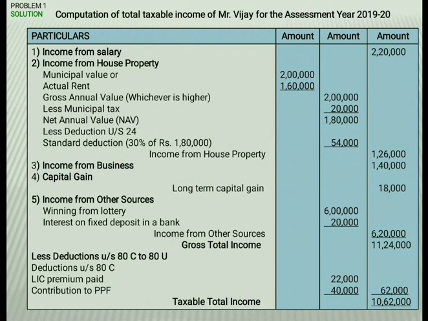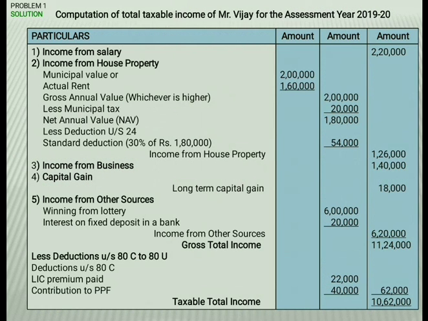After getting net annual value, we have deduction under section 24. Under section 24, we have two deductions: standard deduction at 30% on net annual value, and interest on loan. But in this problem, they have given only house property income, so irrespective of any charges, we have to deduct 30% on net annual value.